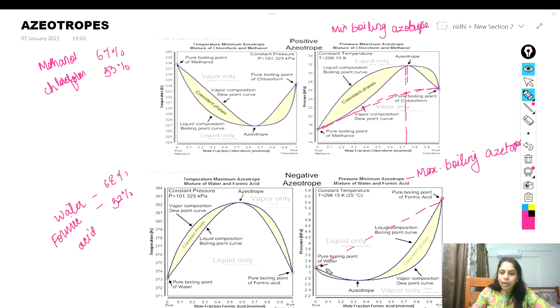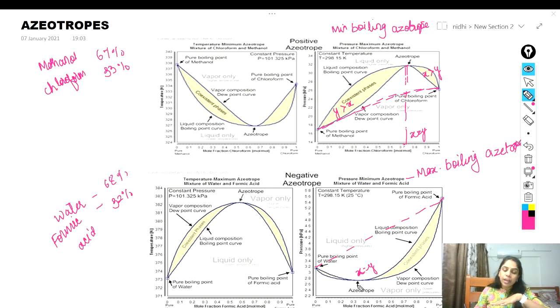Okay, both have their boiling points, and at this point the azeotropes are formed where x is equal to y. Similarly here also x is equal to y. Here y is more than x and here x is more than y. Similarly here also x is equal to y, and here the vapor pressure is very low.